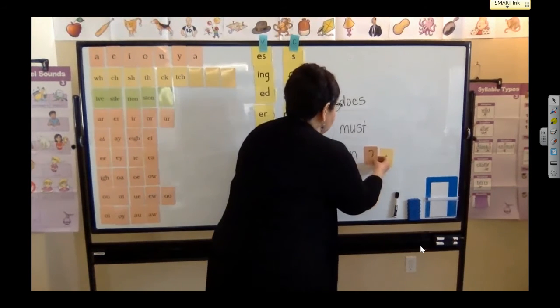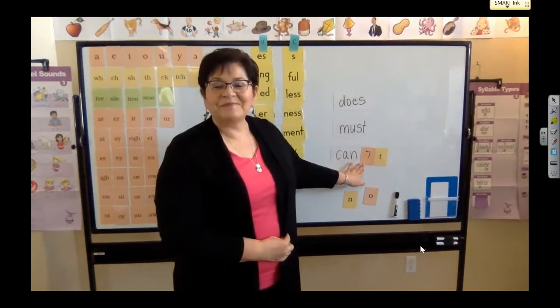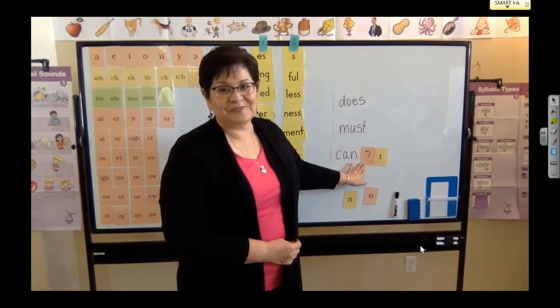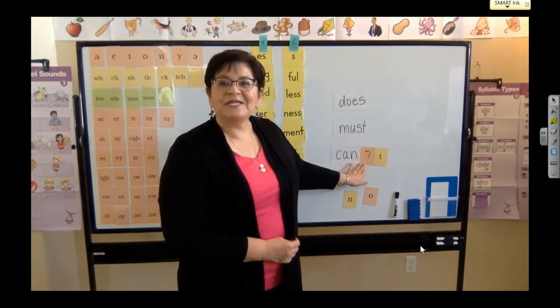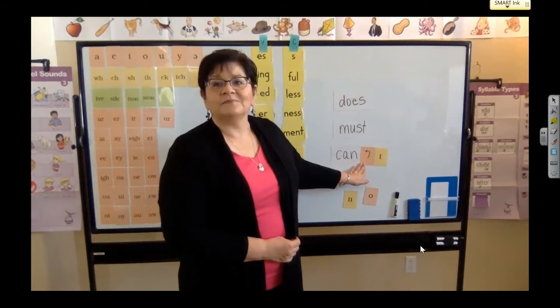Put this over here. And now what word do I have? Can't. We can't run in the grass when it is wet. So for this one, the apostrophe replaces the N and the O. So then I have the word can't. I can't wait for reading time.